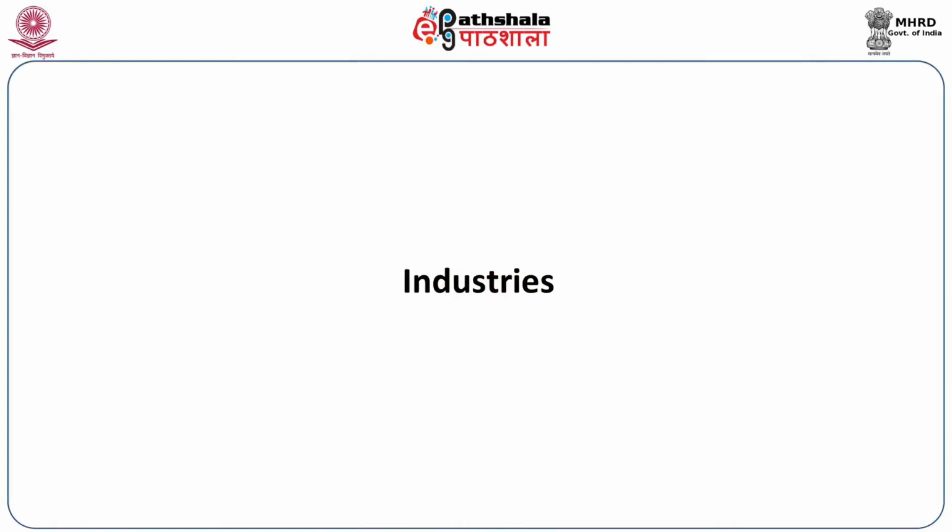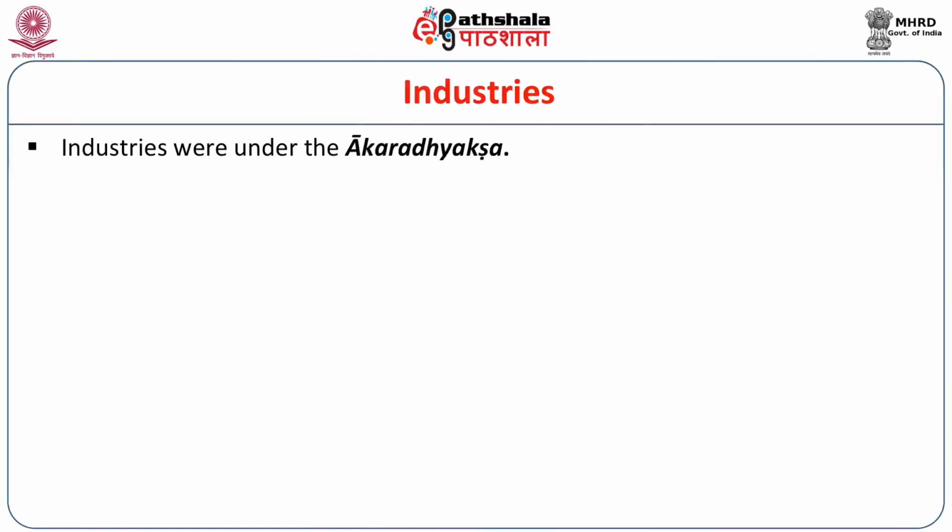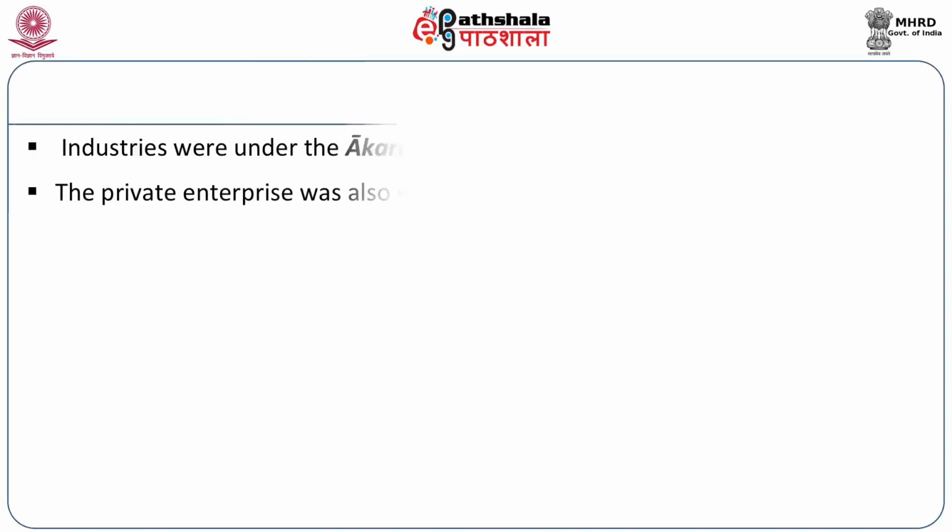Next, what we get? We get industries. Industries were under the Akaradhyaksha. In case of agriculture, we have seen Sitadhyaksha. In case of industrial production, that is also a kind of production, non-agricultural production, here we find the top officer called Akaradhyaksha.